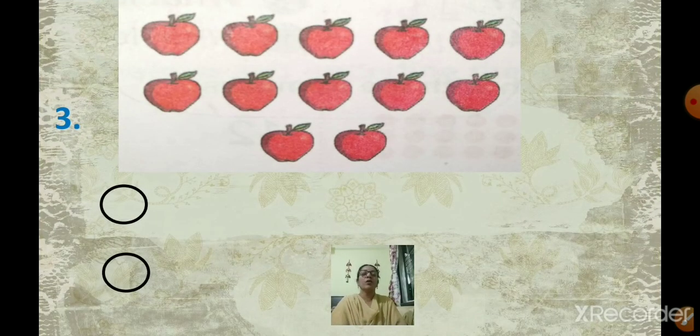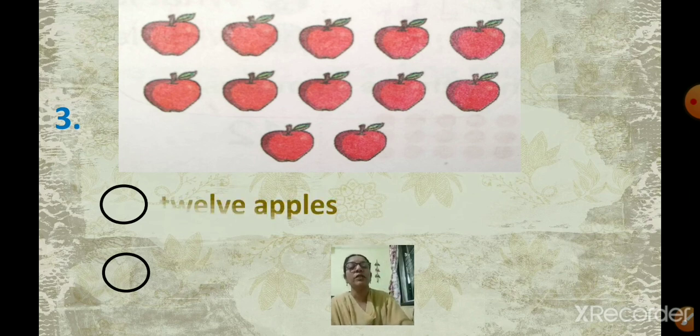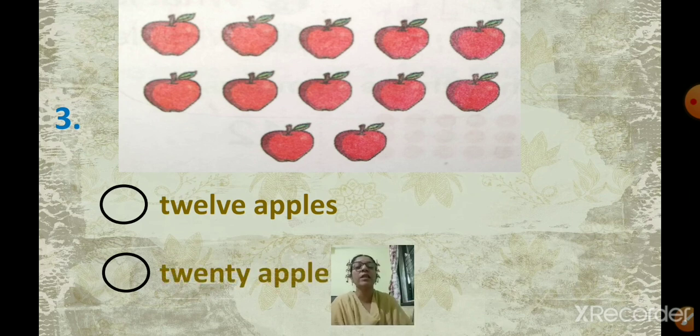Okay, now here you can see, so what are these? They are apples. So how many apples are there? Let us see the options first. 12 apples, and the next one is 20 apples. Now we don't know whether the apples are 12 or 20. So let us count the apples.